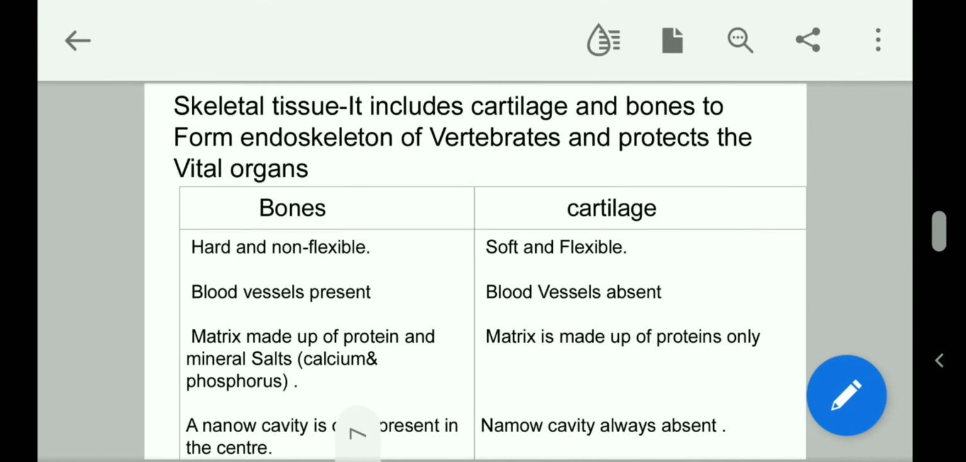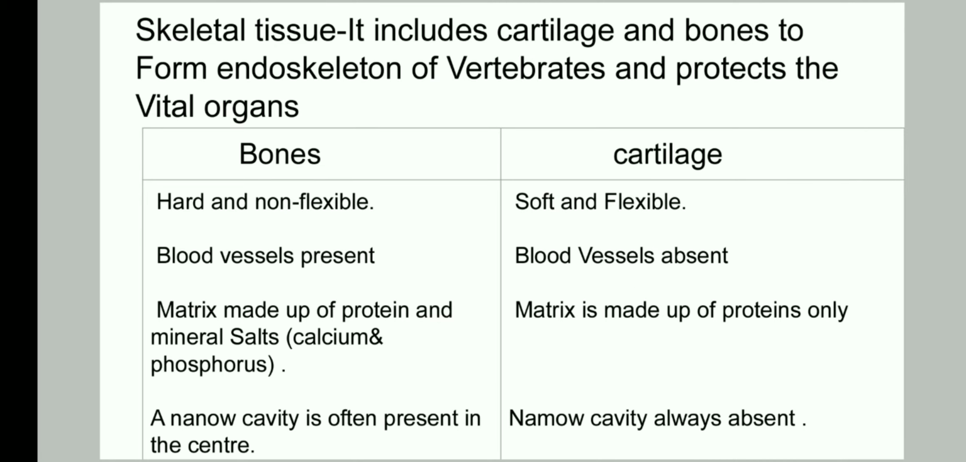Now, skeletal tissue, that is the next type of tissue. It includes cartilage and bones to form endoskeleton of vertebrates and protect the vital organs. That means this skeletal tissue is made up of two types of tissues, bones and cartilage, and both combinedly form endoskeleton. Endo means inside the body, and our skeleton is inside the body, we all know, of vertebrates.